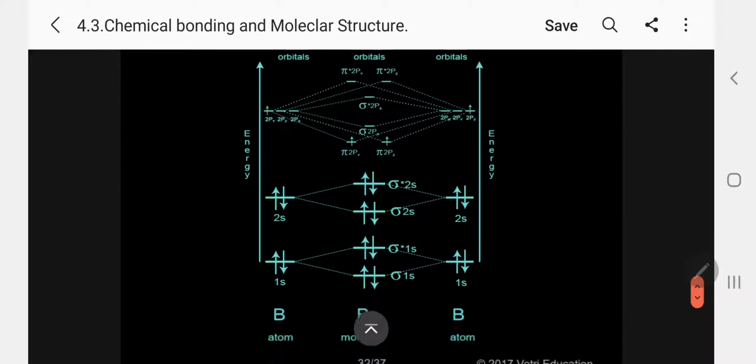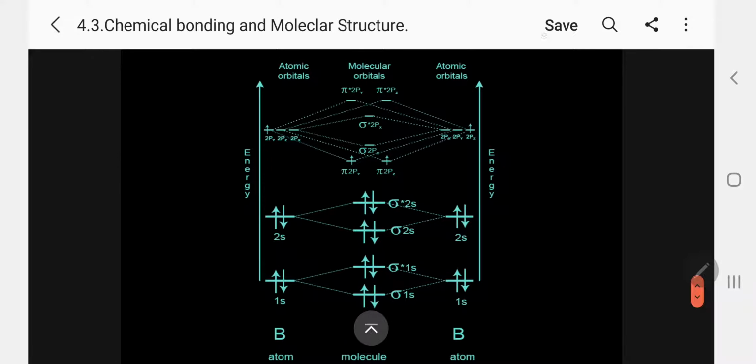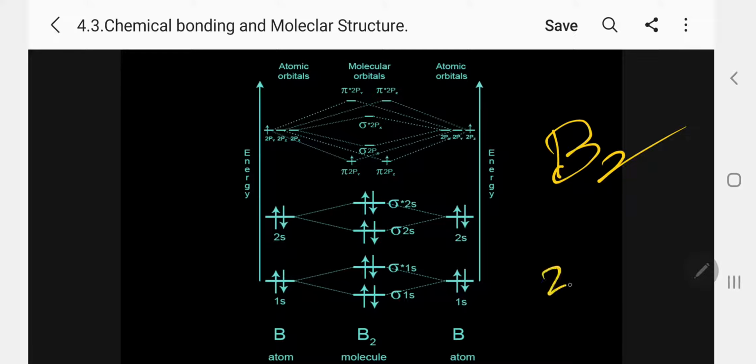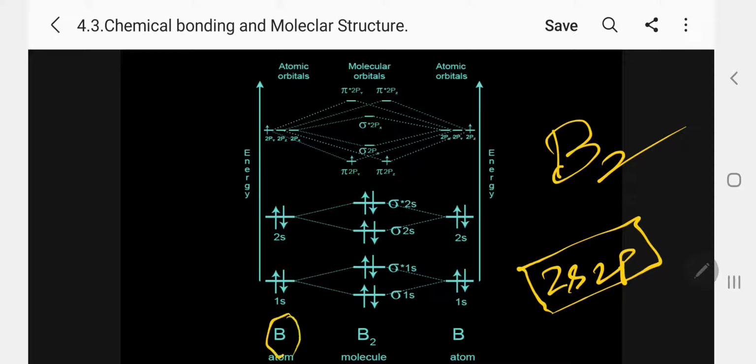Next, let me go for the formation of B2. Is it possible or not? Kindly follow me. This is the most important here, because in the previous case only the s orbital was involved. Here the p orbital is also involved. So let me consider only 2s and 2p alone. In this case, the boron atom, and the boron molecule, B2 molecule.